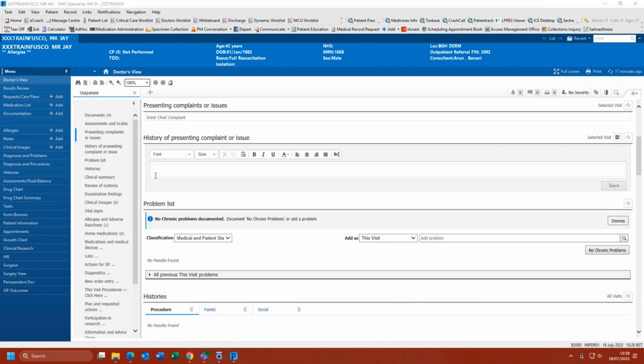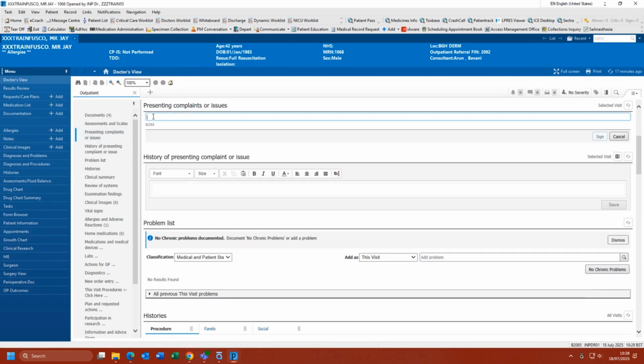The next component is presenting complaint or issue. This must be completed on the patient's first visit. This will then carry across the encounter and display on future visits the patient has.